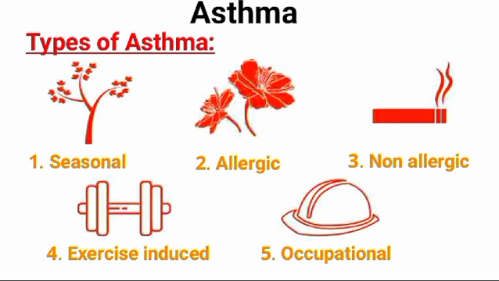And the last type is occupational asthma. Occupational asthma can be directly related to the working environment, and some causes of occupational asthma that might be in a working environment include chemicals, enzymes, metals, animal substances, and plant substances.